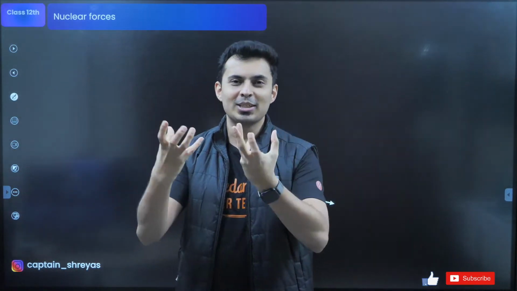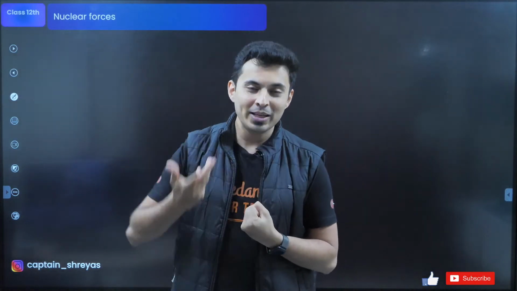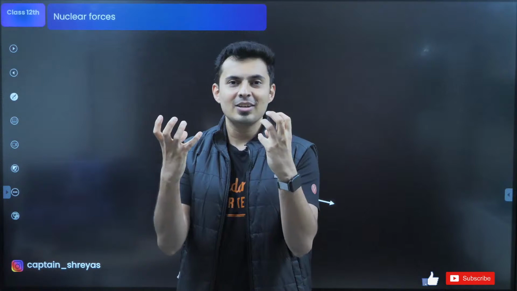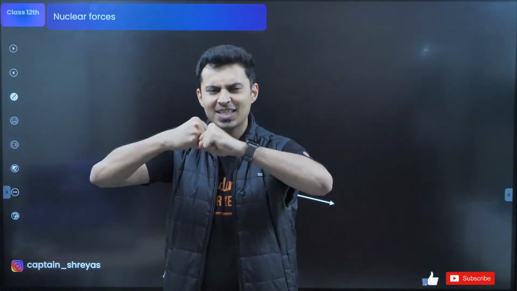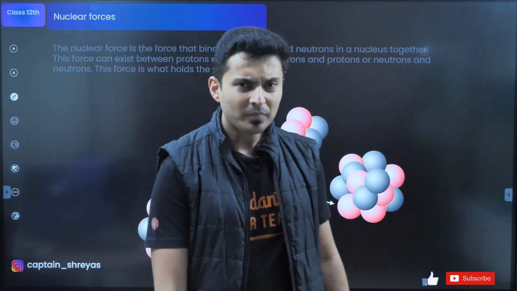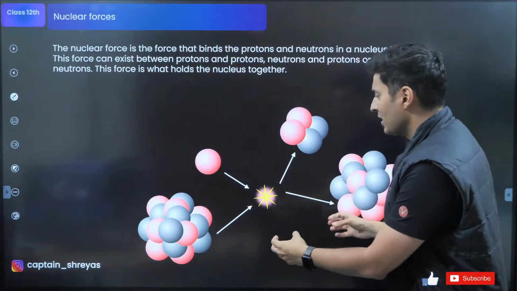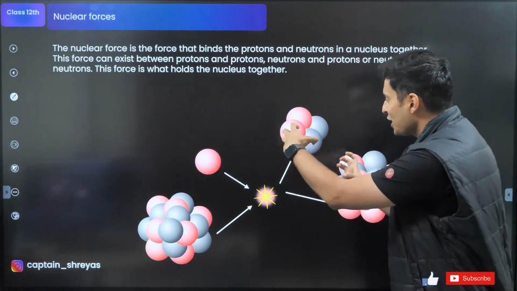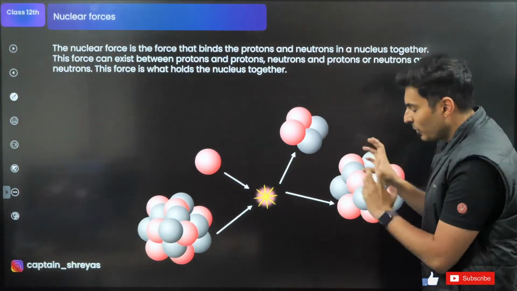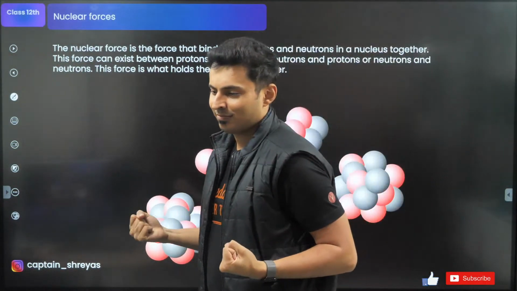So if two protons are staying together, there must be something superior to electric force or gravitational force. That is basically your nuclear force because it is inside the nucleus. And this nuclear force is the one which holds the protons and protons, neutrons and neutrons, proton and neutron together.